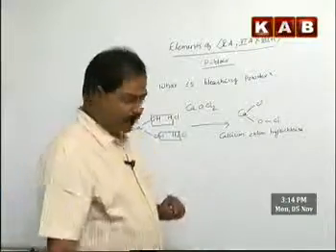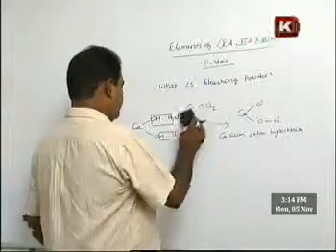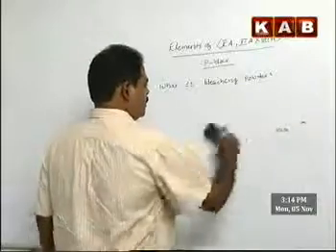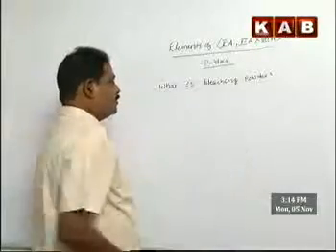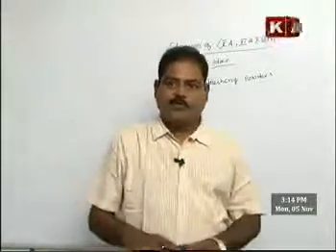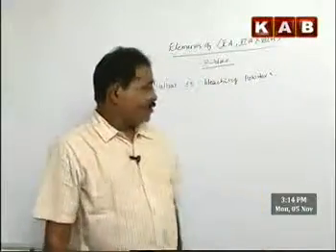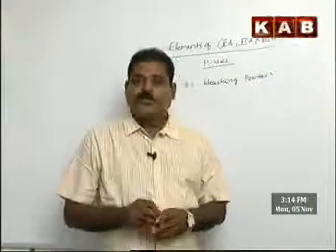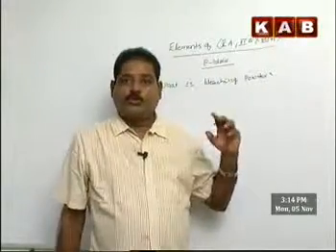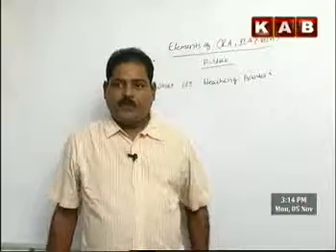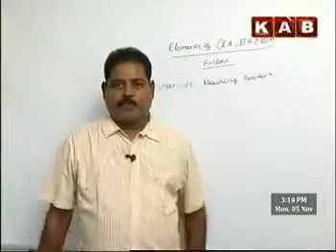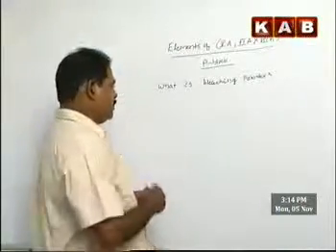How is it prepared? It happens to be a very repetitive question in the board examination, IPE examination. You get this question very often: how is bleaching powder manufactured? Because bleaching powder happens to be a very industrially useful compound. It is used to bleach water most of the time. It is used as an antiseptic, kills bacteria.